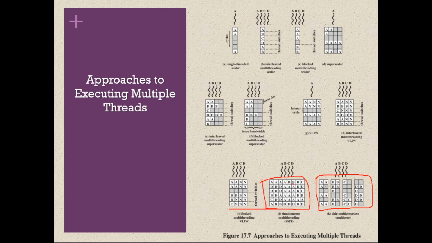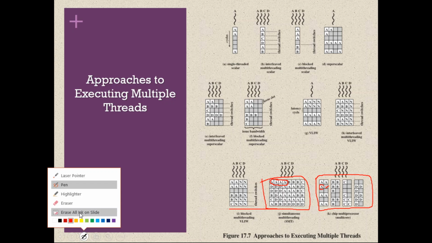SMT is not wasting any issue. See, here it got four instructions from thread A. Then the remaining four it can fill up with any other thread. It can take from B or C or D. But that is not possible with a chip multiprocessor. If this is wasted, it is wasted. You cannot take it from B or C. So this is one of the drawbacks of the chip multiprocessing technique.